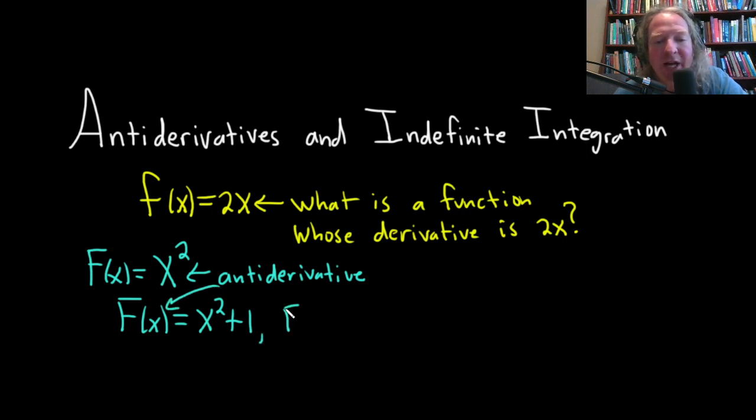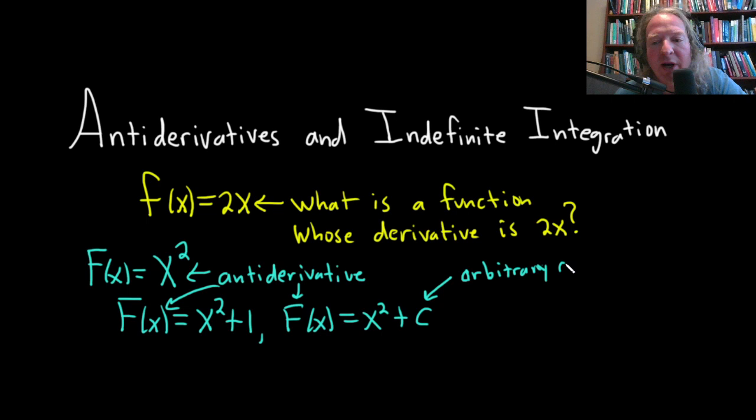In fact, we can look at big F of x and call it x squared plus any number. I'll use a capital C. And this is also an antiderivative for 2x. This one has a name. This one's called the general antiderivative. And this C here is an arbitrary constant. That's the word we often use. It could be any number. We don't know. So there's infinitely many antiderivatives for 2x.